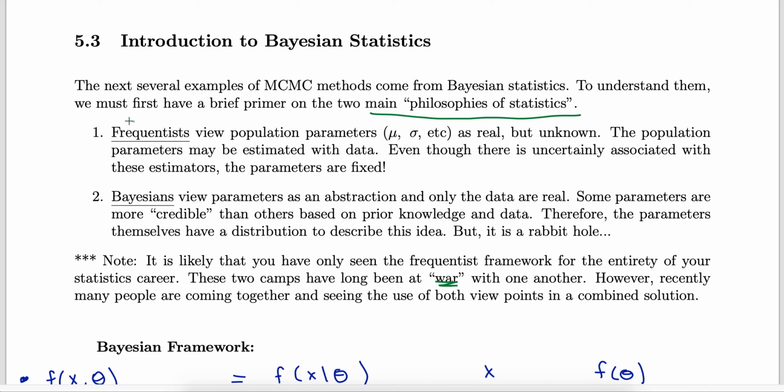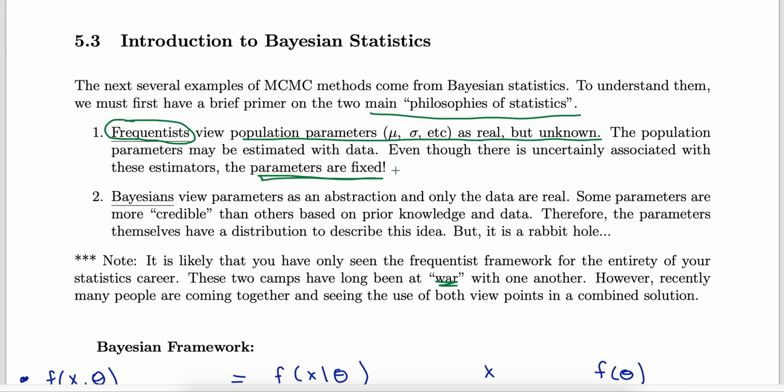The first one, the frequentist viewpoint. It's likely that this is the only one you've ever seen, that you've been working with your entire statistics career. So it views population parameters as real unknown values. We do hypothesis tests and confidence intervals trying to estimate the mean of the population, and that implies that the mean of the population is some fixed real value that's out there that exists, and we're trying to pin it down and estimate that fixed value that's out there. So emphasize here, parameters are fixed values.